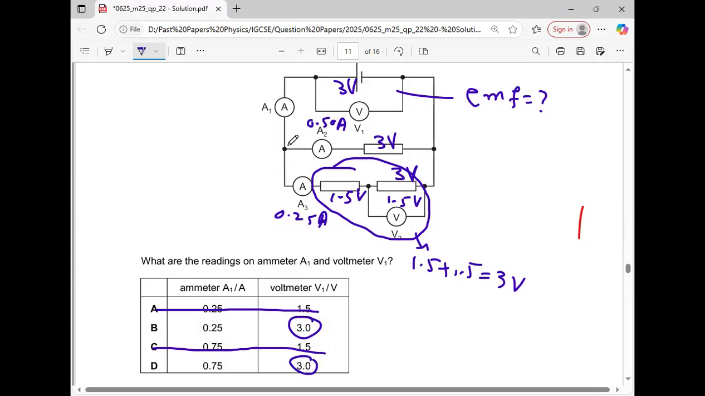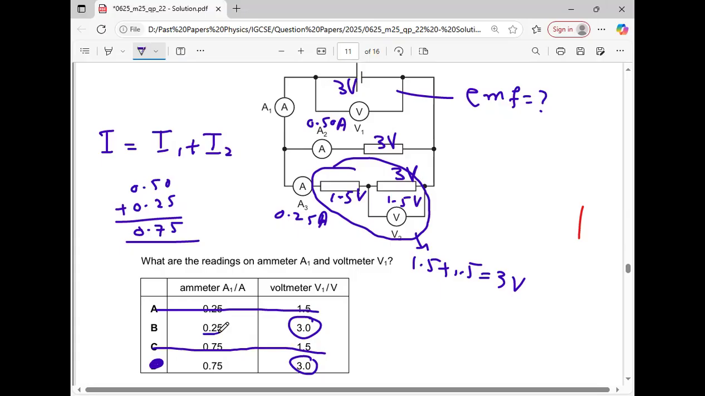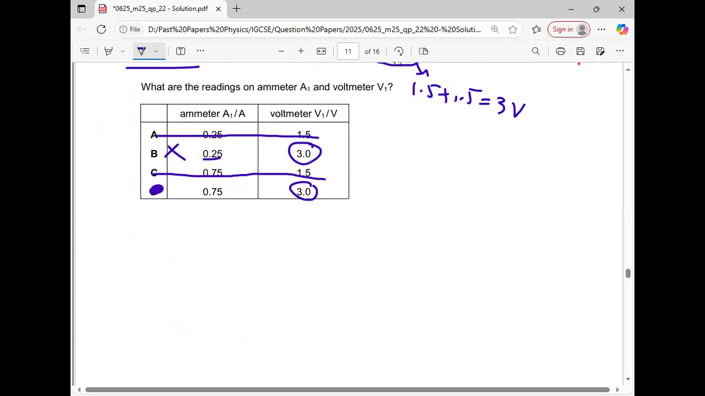Now current. Since this is the parallel combination, how can we find the total current? I is equal to I1 plus I2, which is 0.50 plus 0.25, that is 0.75 ampere. Okay, which option is there? Option D. Since the other is 0.25, it is not possible. So option D is the correct answer.